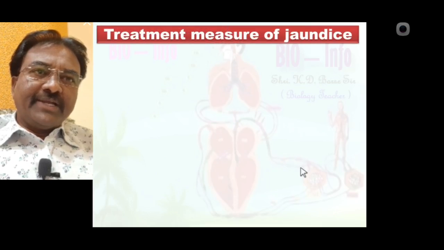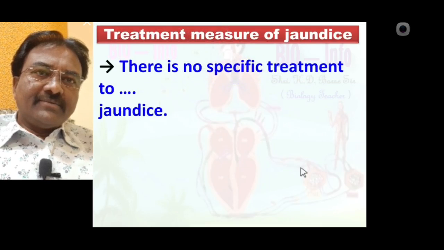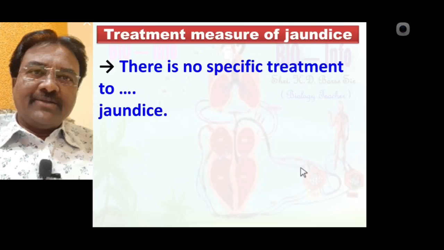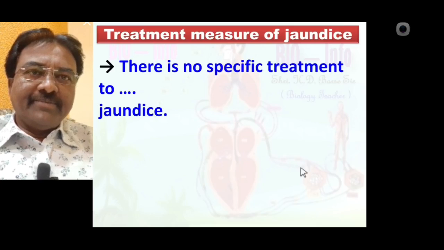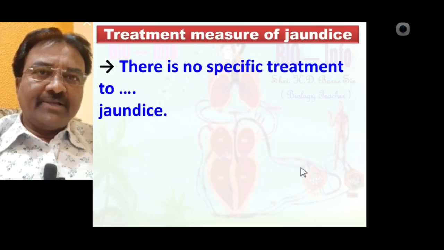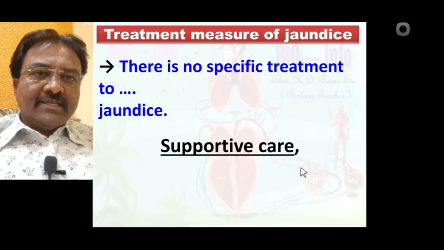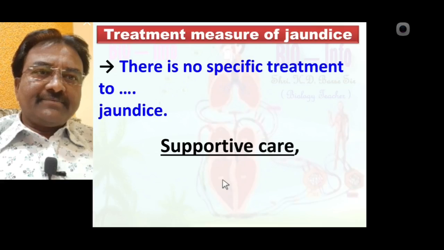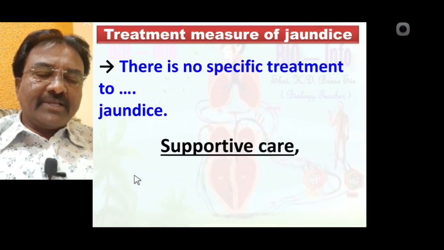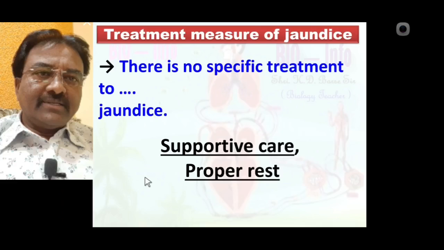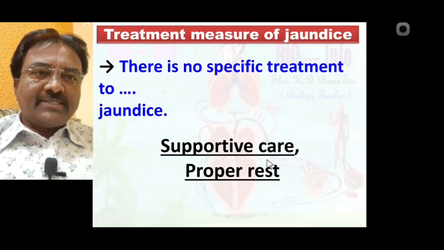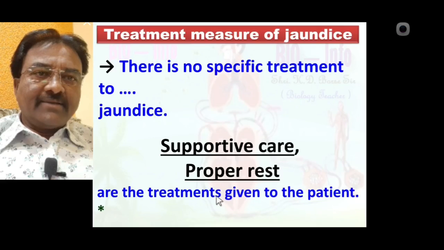Treatment measures of jaundice. There is no specific treatment for jaundice. Always remember, there is no specific treatment for jaundice. Supportive care, meaning some liver tonics, is supportive care. Proper rest and supportive care are the treatments given to the patient.